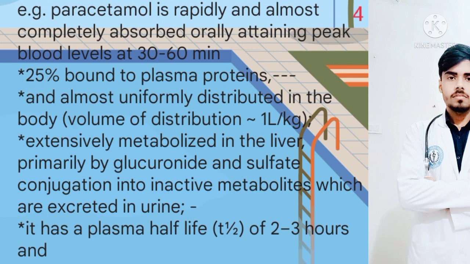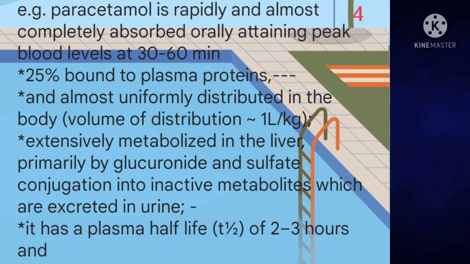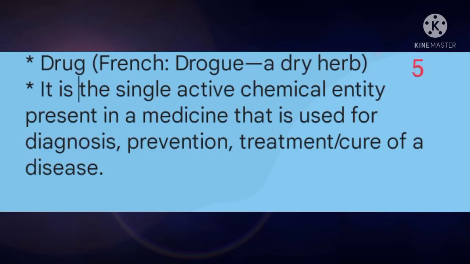The volume of distribution of paracetamol is approximately equal to 1 liter per kg, and it is extensively metabolized in the liver, primarily by glucuronide and sulfate conjugation into inactive metabolites, which are excreted in urine. As you well know, it has a plasma half-life of 2 to 3 hours.